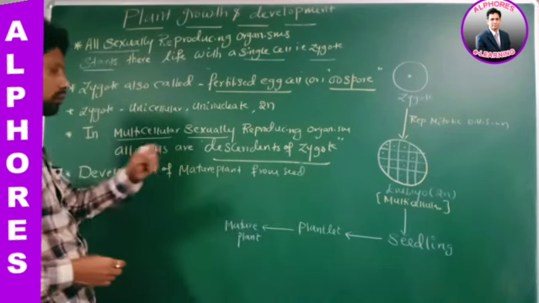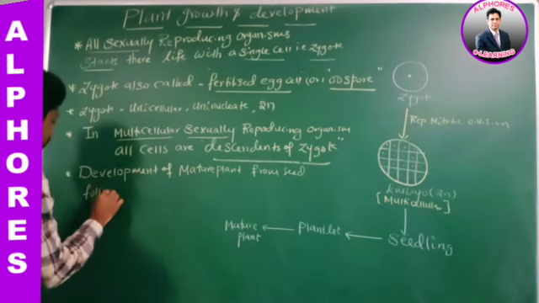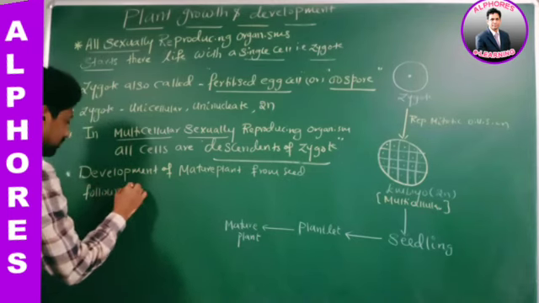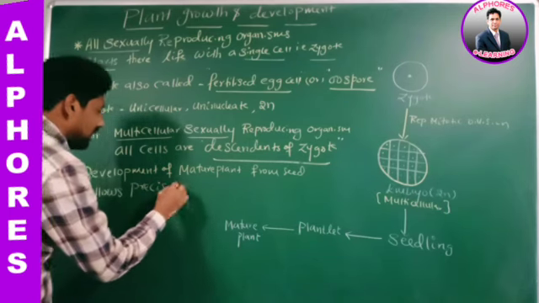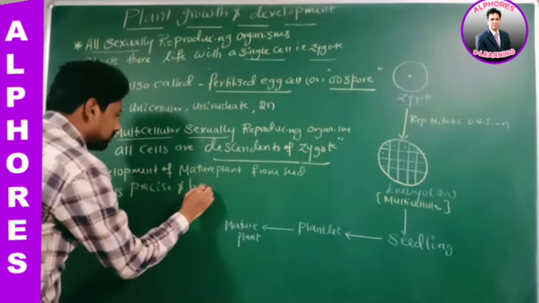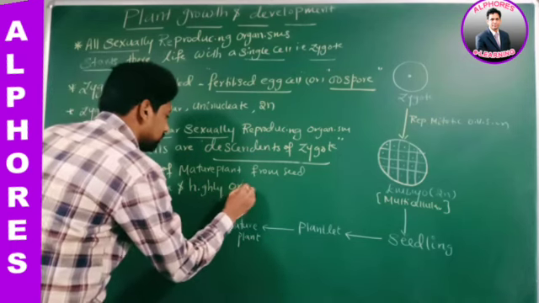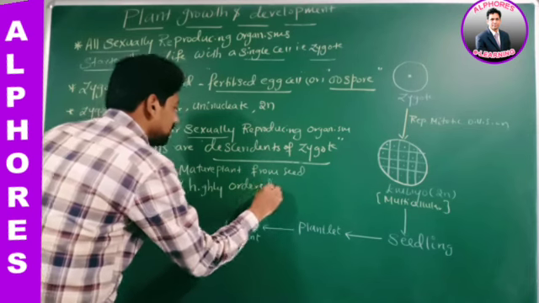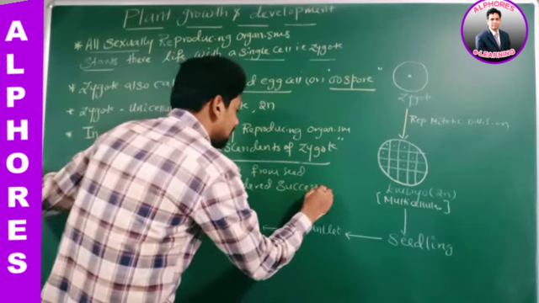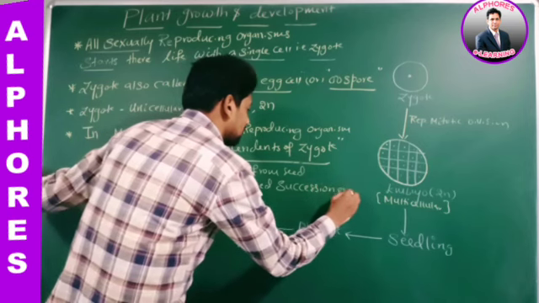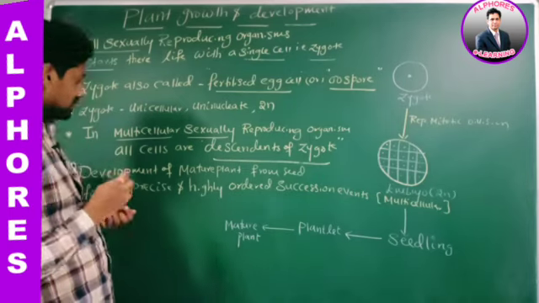Development of a mature plant from seed follows a precise and highly ordered succession of events. Is it okay? Right?